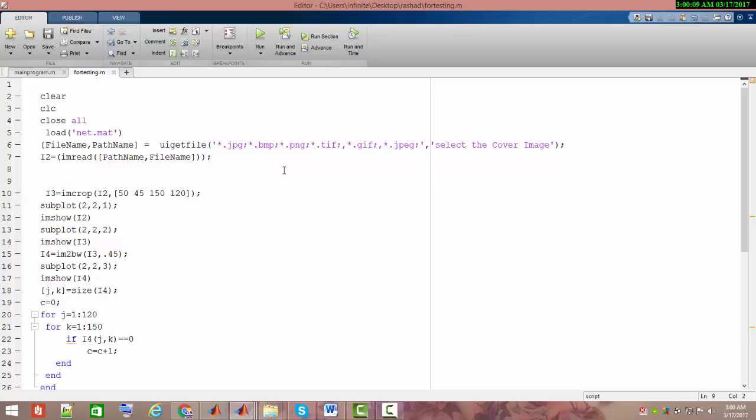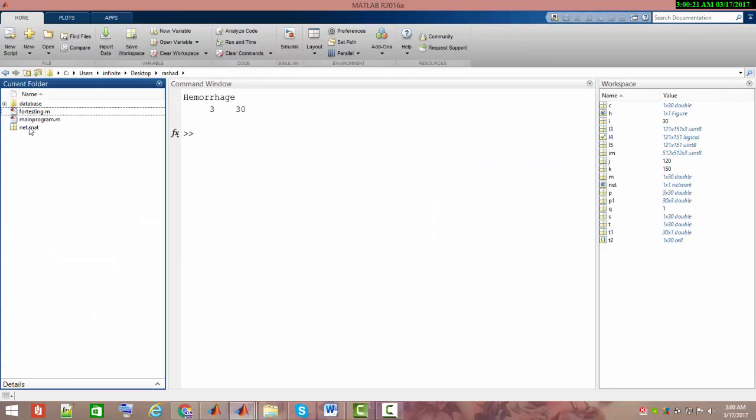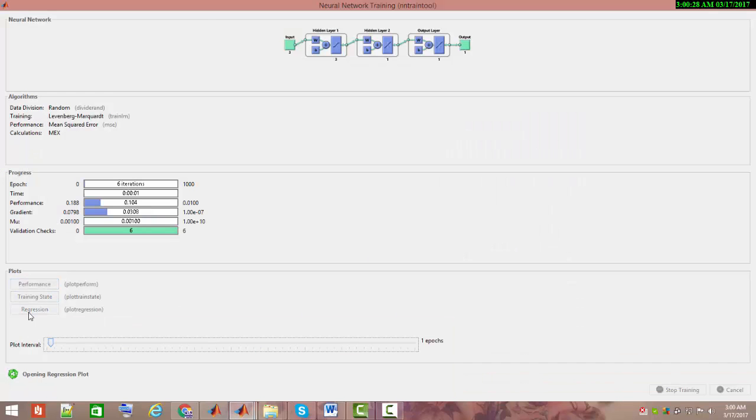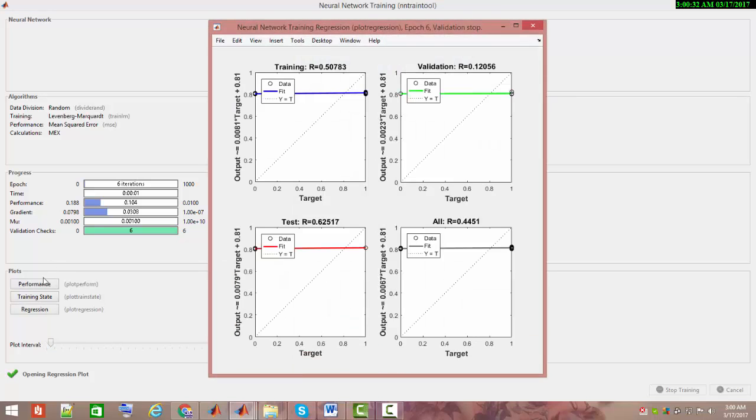For testing, I just created another script and named this script for testing. The pre-trained network is loaded as it was saved in our workspace. So first we need to load that pre-trained network. Let me show you a few regression plots of my training performance. The regression plot shows that I am getting good accuracy, I believe.